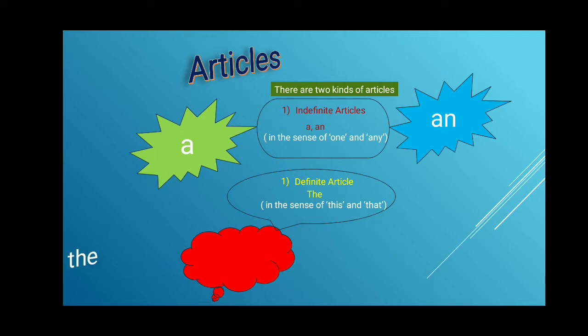Today I am going to talk about articles, kinds of articles, position of articles, and different uses of articles. There are two kinds of articles: indefinite articles, which include a and an, and the definite article, that is the.